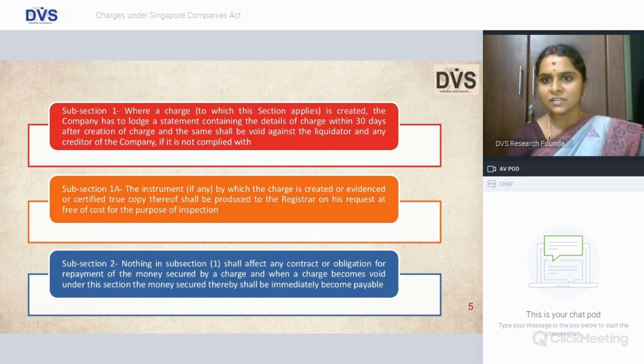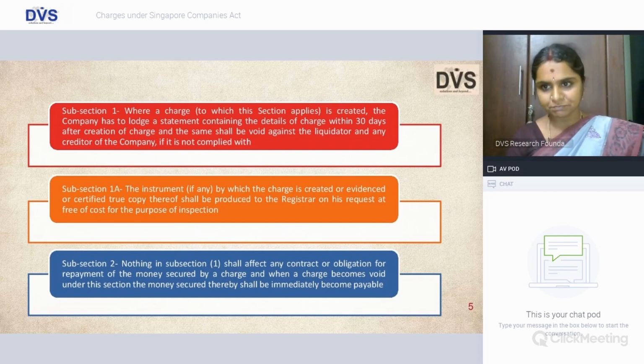So please remember, friends, more than the borrower, it is the responsibility of the creditor to ensure that sufficient charge is created. Why? Because the effect of non-registration is it will be construed as void.